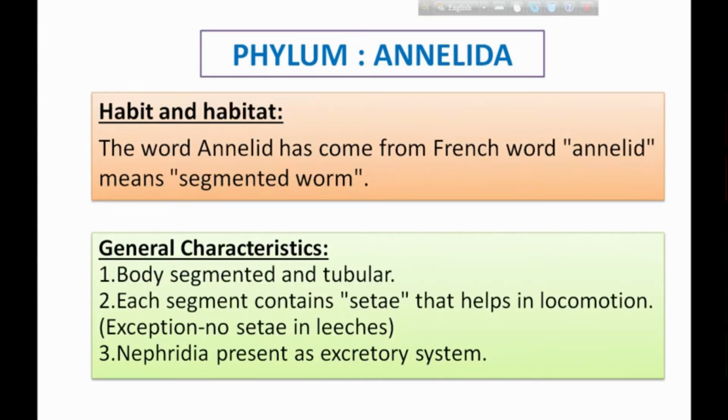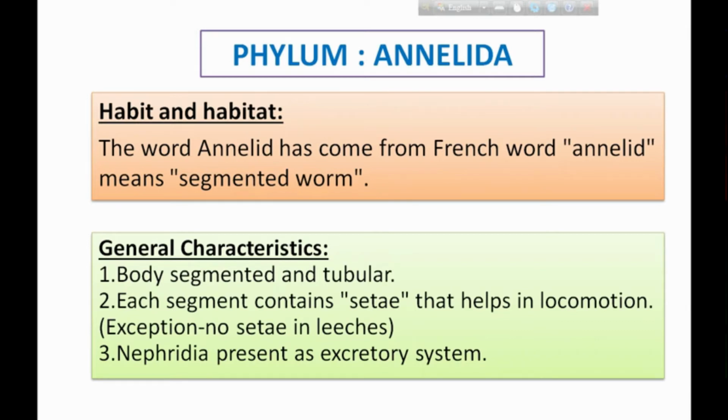Then Annelida. What are the habit and habitat of this category? The word annelid has come from the French word annelid, which means segmented. Annelids are found in almost all temperate and tropical regions of the world. Many species live in damp soil, fresh water, and some live in deep sea water. What are the general characteristics of this category? The body is segmented and tubular. Each segment contains setae that help in locomotion. Here, small hair-like structures help in locomotion. Each segment contains these setae, except in leeches, where no setae are present.